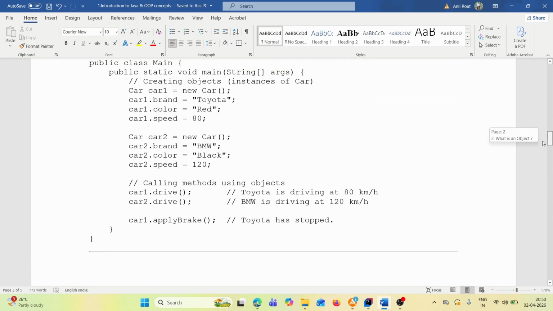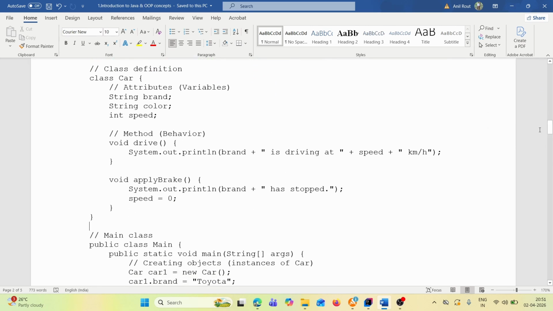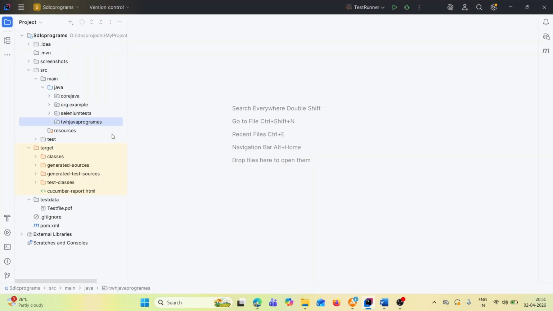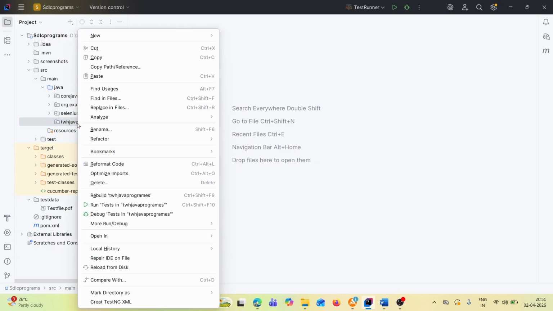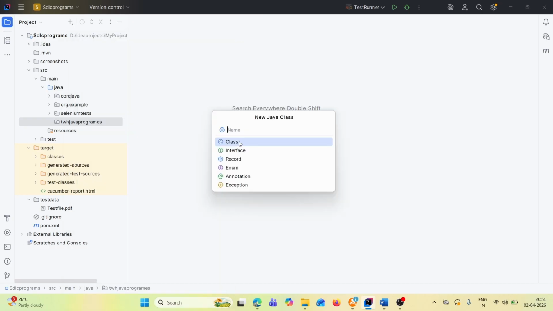Okay, let's do one thing. Let's run this program so that we'll understand it in a better manner. Let's create one class. Let's open IntelliJ. This is my package. Inside this package let's create one class, the main class. The class name can be anything.